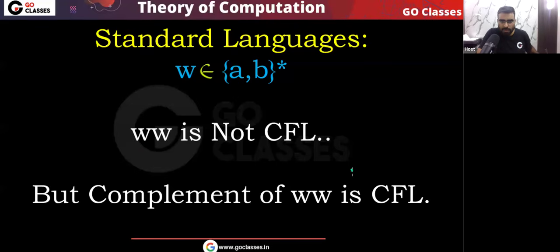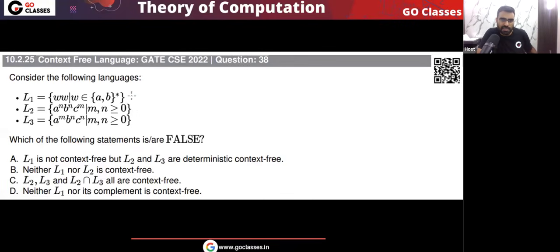But the complement of WW is a CFL. So this is a standard language: WW is not CFL, but the complement of WW is a CFL. So in this, L1 is not CFL, but remember, the complement of L1 is CFL. The complement of WW is CFL.